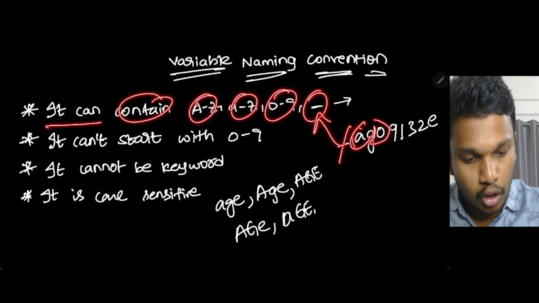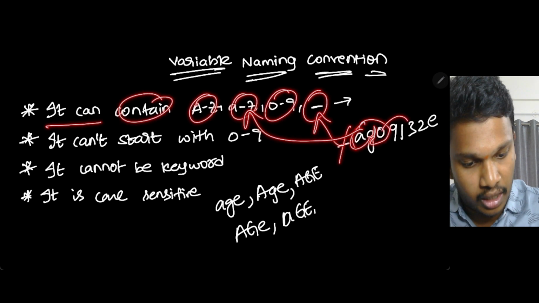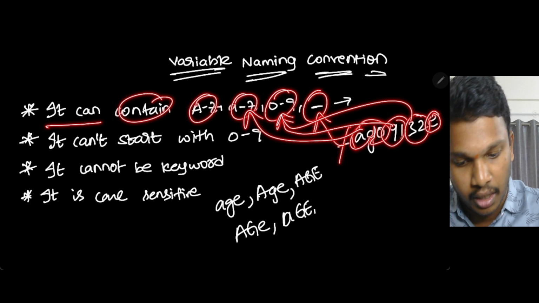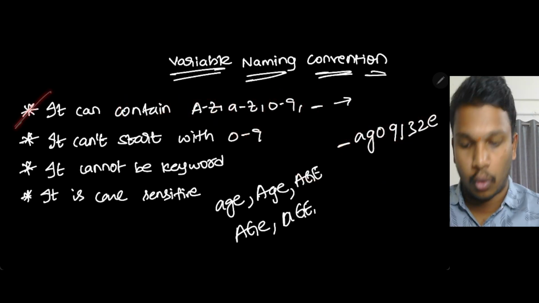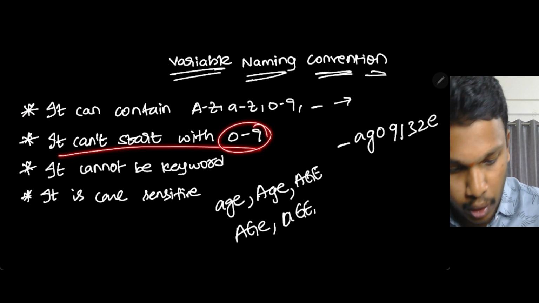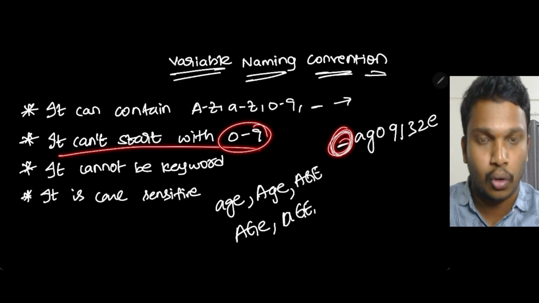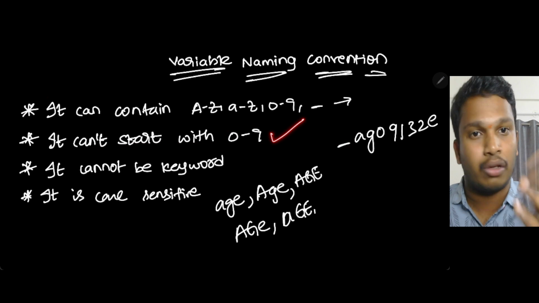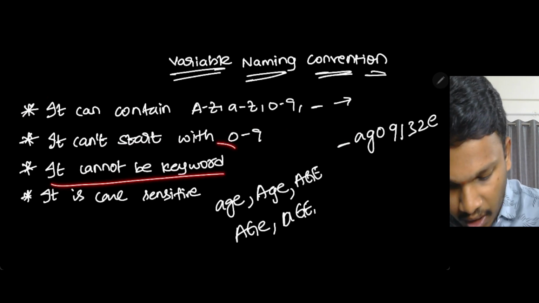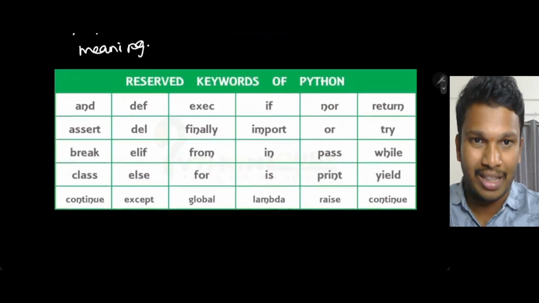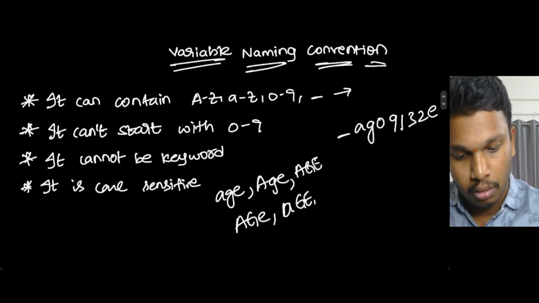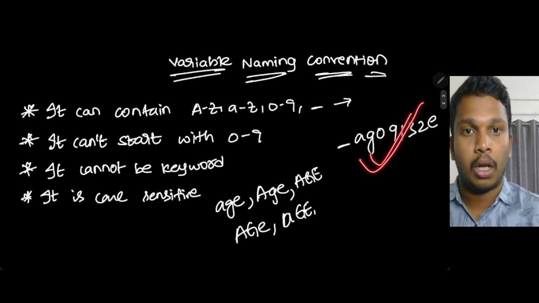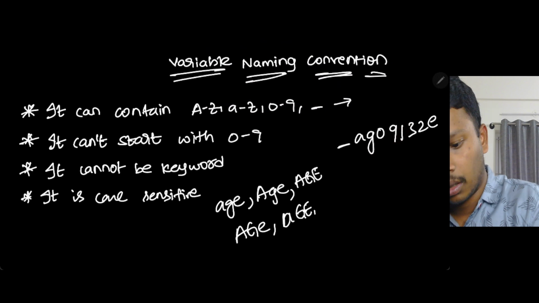AG belongs to this category. 91 belongs to numbers, 32 belongs to numbers, E belongs to small letters. So the first rule is satisfied. Next rule, it cannot start with 0 to 9. Is the first character 0 to 9? No, right? So this rule is also accepted. It cannot be a keyword. The nonsense word which I wrote, will it be a keyword? No, right? So this is also a variable.